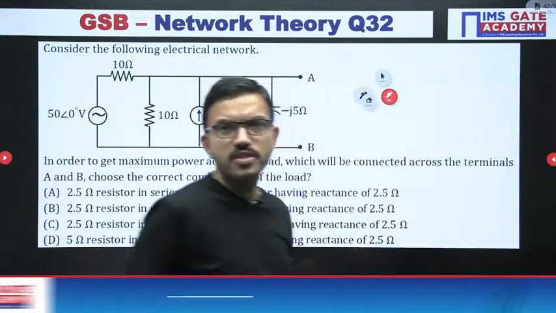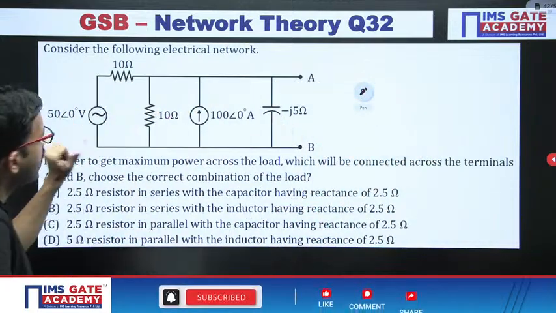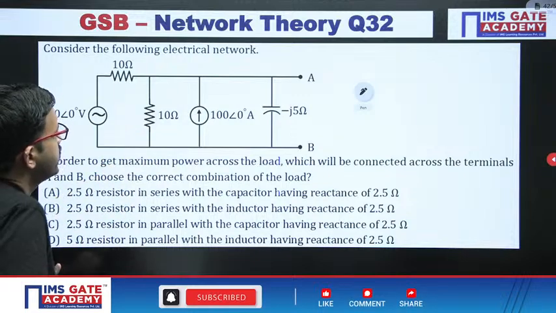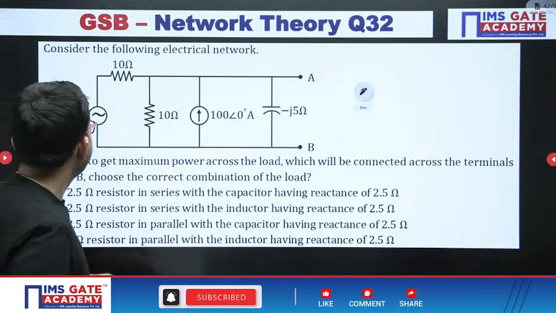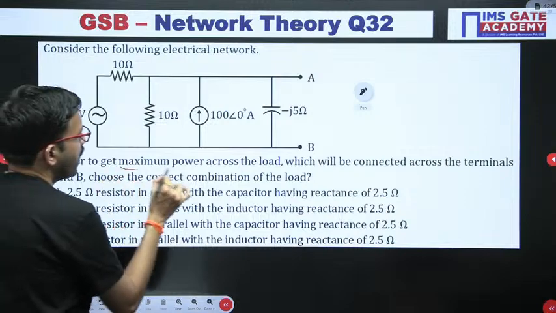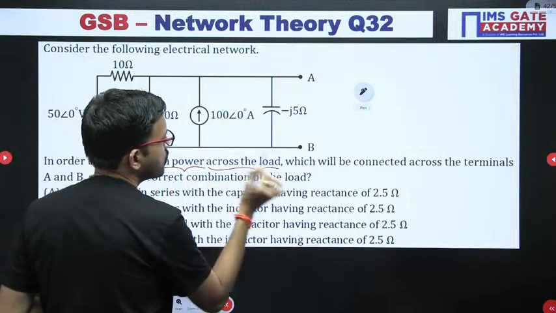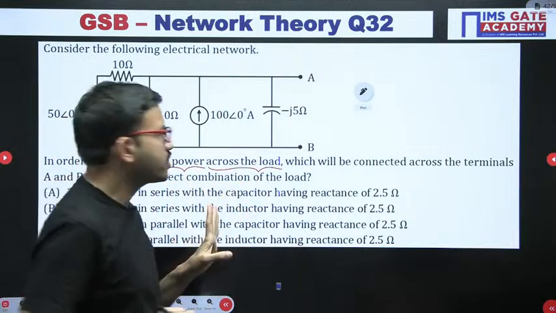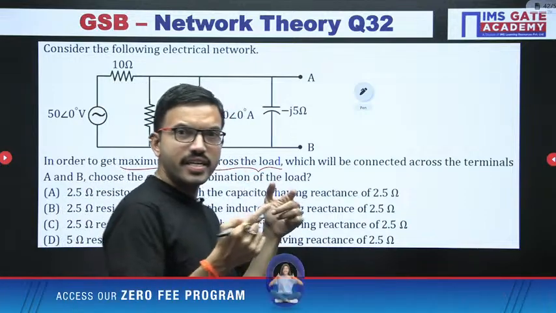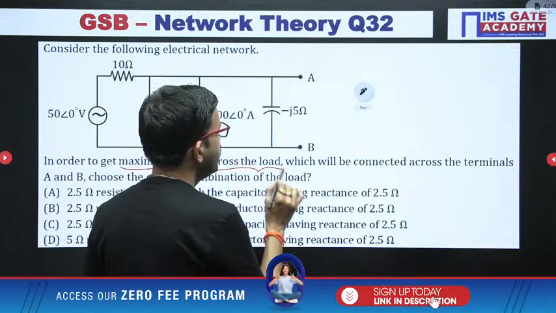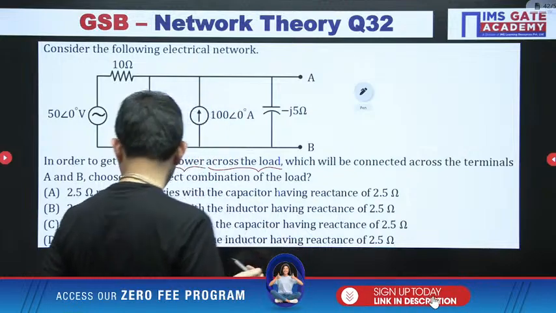Just observe this question. Here you are having one network. In order to get maximum power across the load, where are we supposed to connect the load?